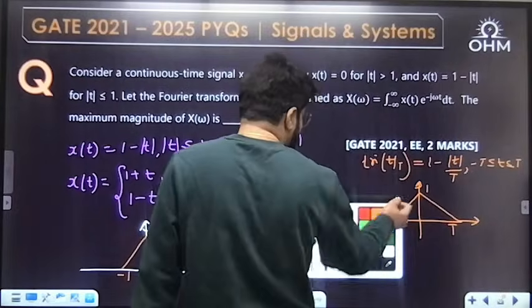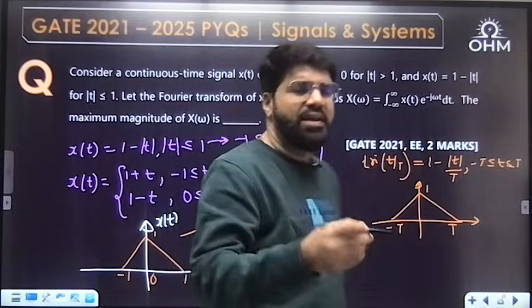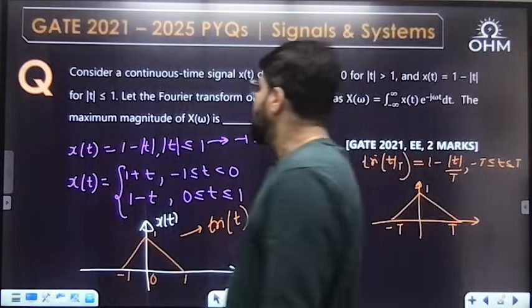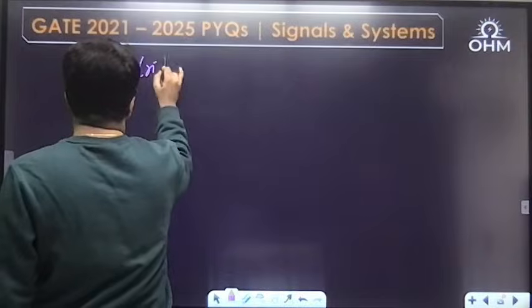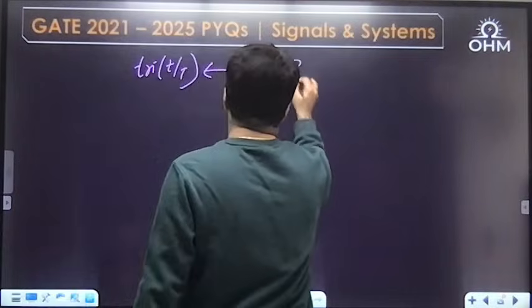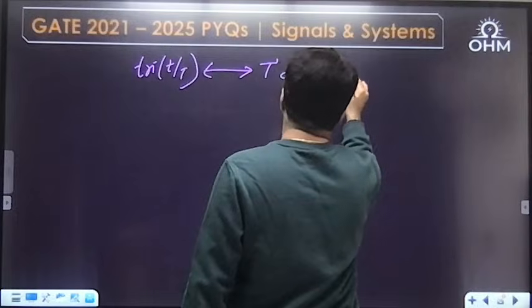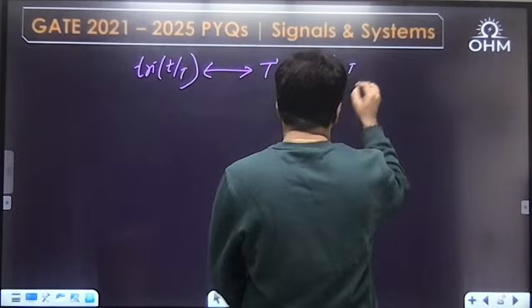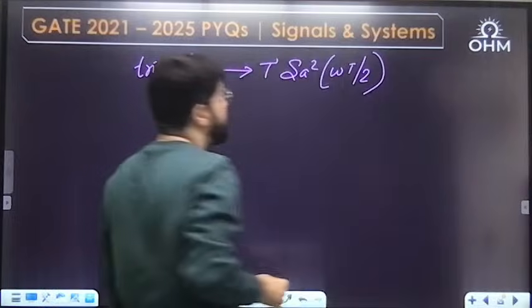Now the question: the very important formula, rectangle and triangle are a very common Fourier transform pair. If it is tri of t by T, the Fourier transform is given by T sinc square of omega T by 2.